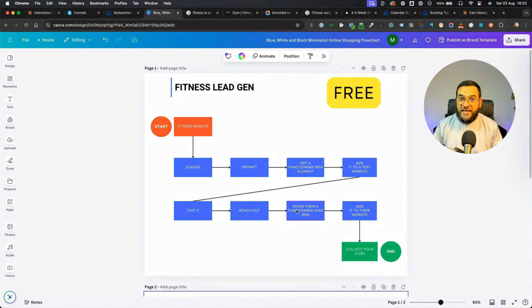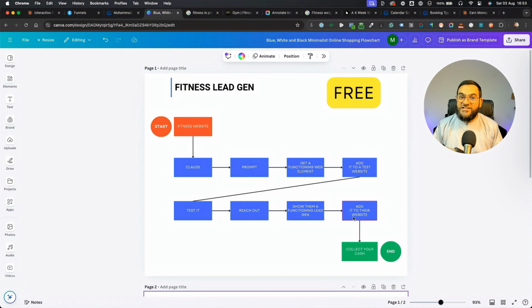And this is key because you are not just going to reach out to someone and tell them that you can help them. You are actually going to show them a functioning, live lead generation system. And that is going to be much more powerful than just telling them that you can help them. So they will be able to test this. And if they take you up on the offer, then you will add it to their website. And then eventually you will collect your cash.